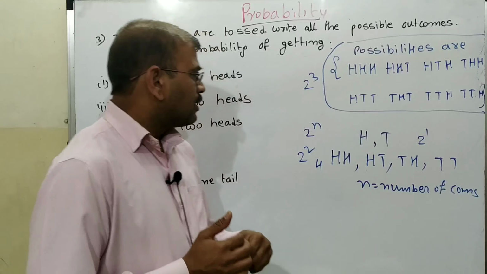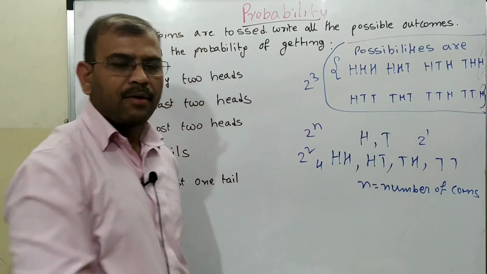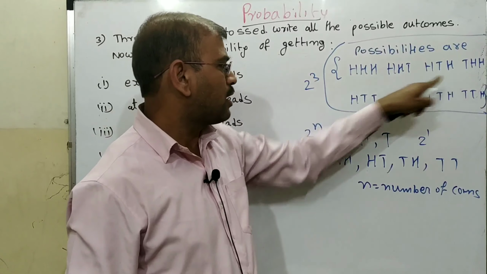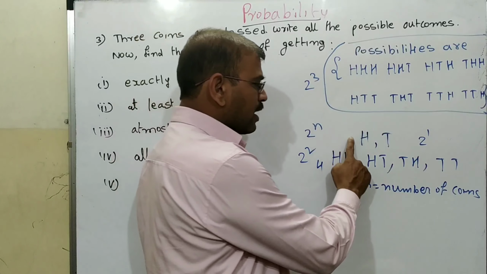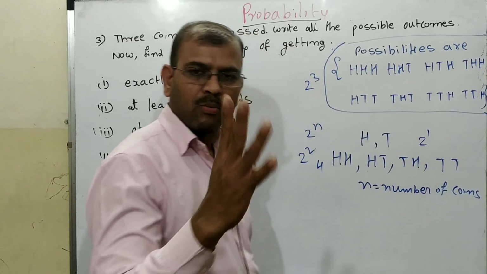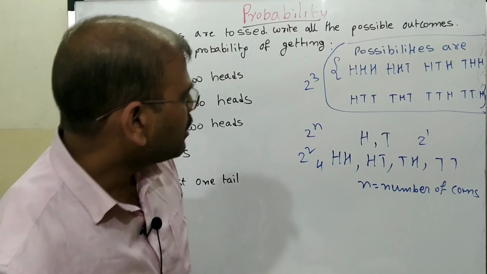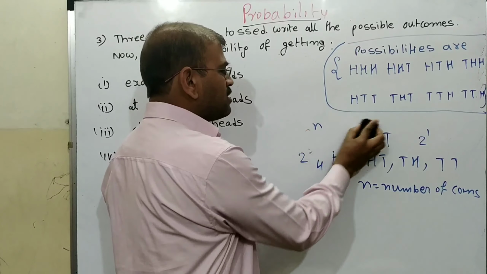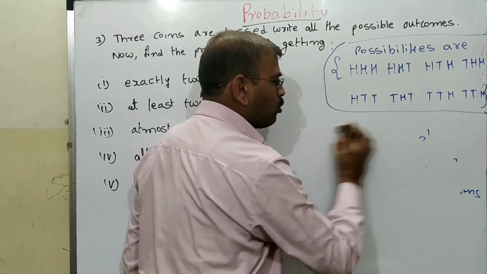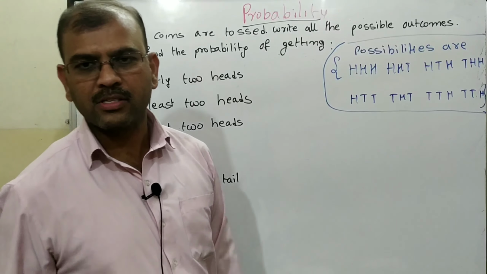By using this formula also we can identify how many possibilities are there. If 1 coin, 2 possibilities. 2 coins, 4 possibilities. 3 coins, 8 possibilities. Now I will teach how to remember this order.